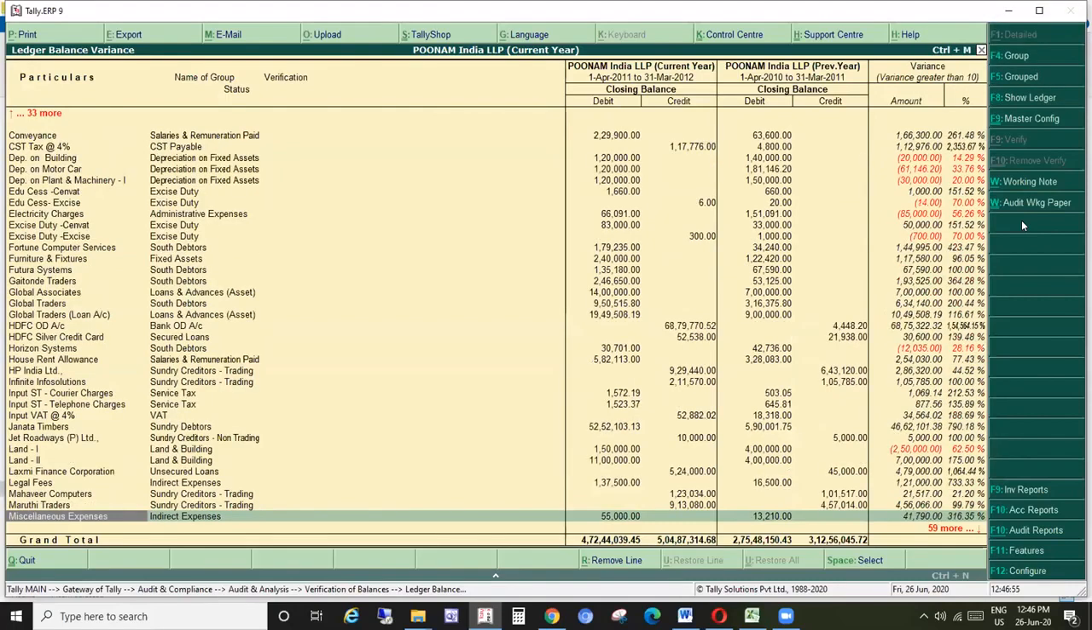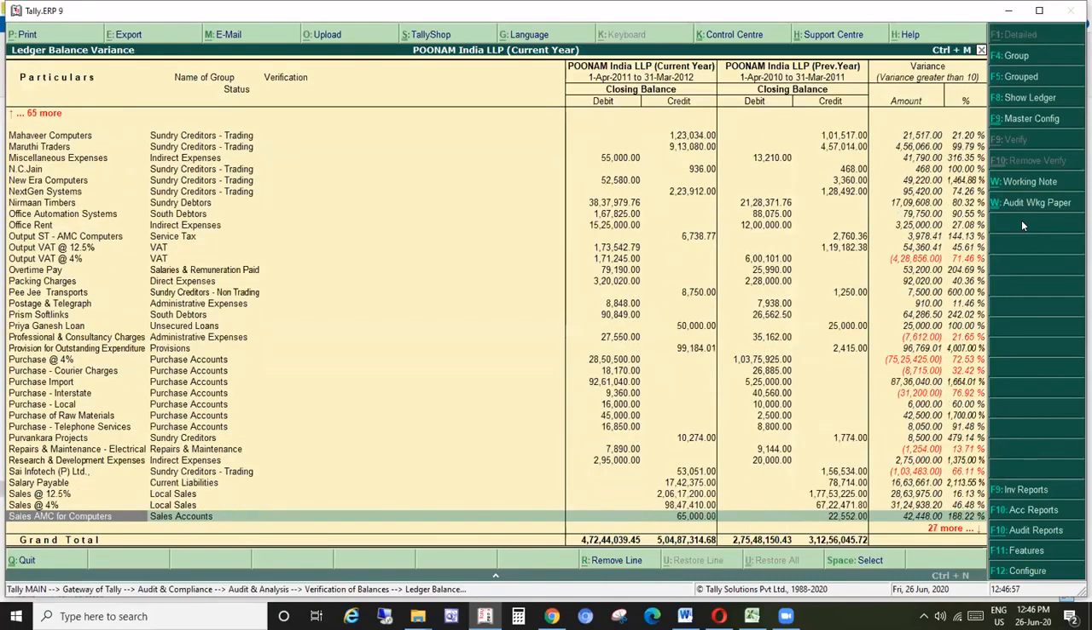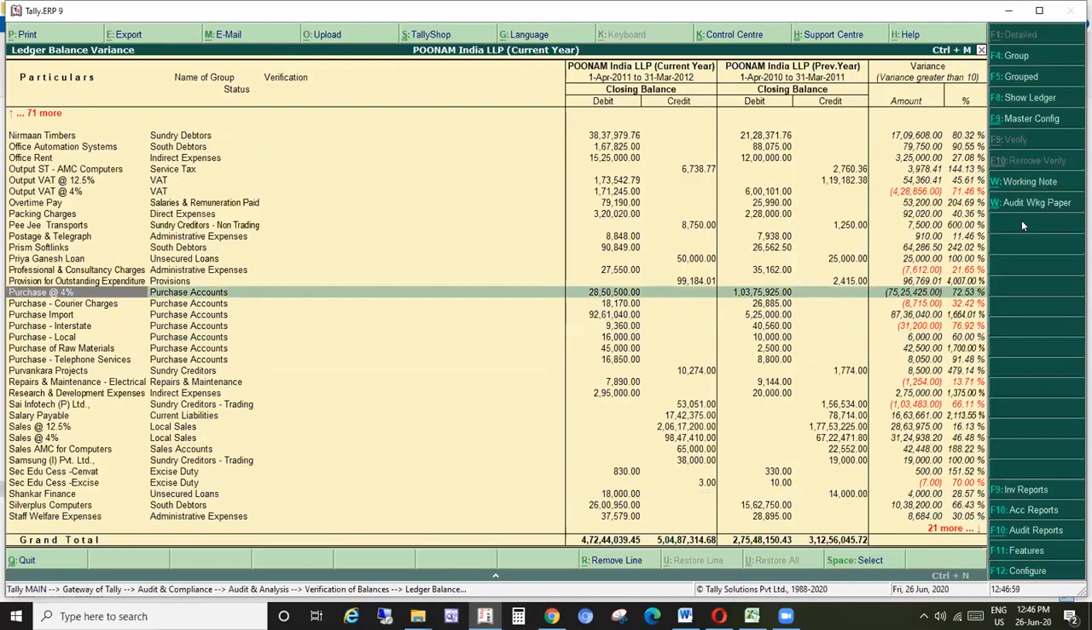Puneet, a lot of participants have requested to again show the comparison of the previous year closing balance and the current year opening balance to verify that. If you can show the same. Okay, I will come to that once again.